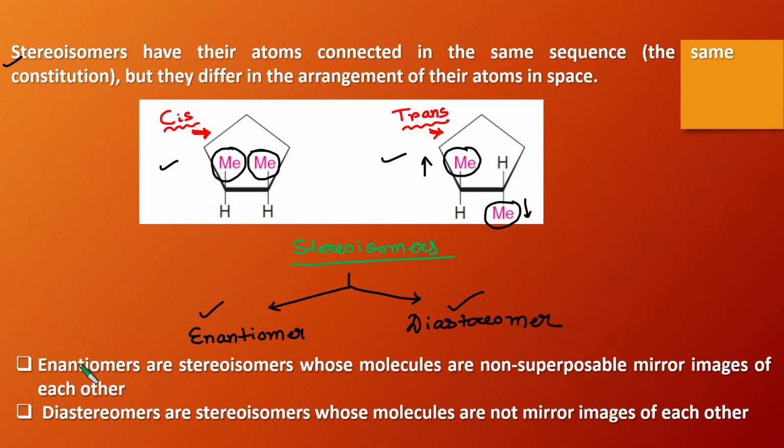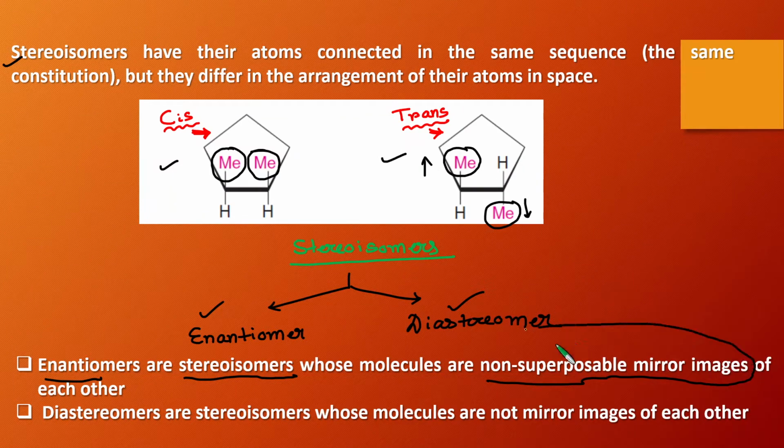So these are the definitions of enantiomer and diastereomer. Enantiomers are stereoisomers whose molecules are non-superimposable mirror images of each other. So here you can see the word stereoisomer. Enantiomer is basically a type of stereoisomer, and their molecules are non-superimposable mirror images.